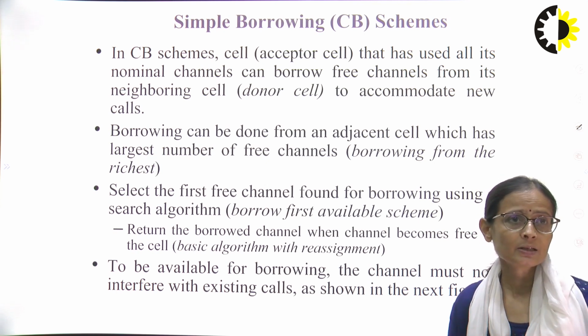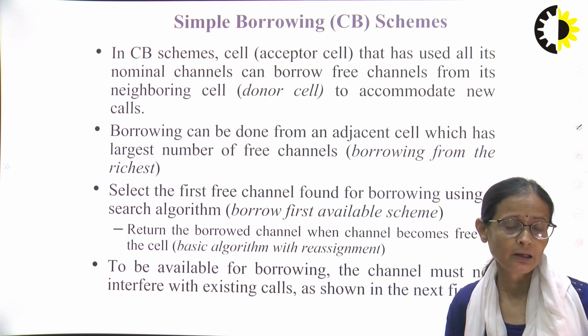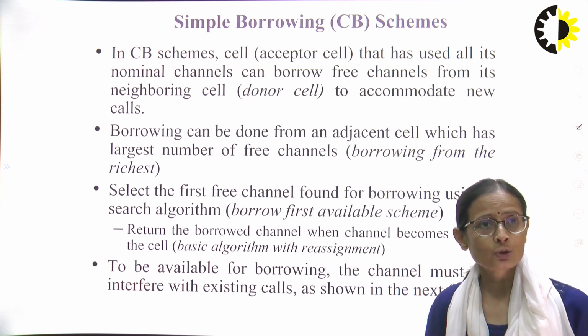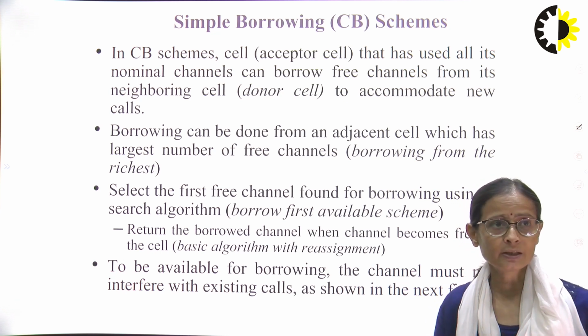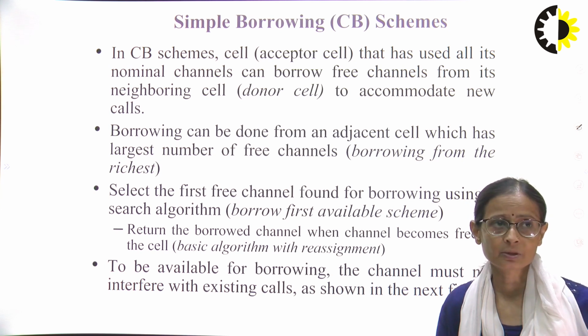So in CB schemes, we have two cells, one is acceptor cell and another one is a donor cell. So who is an acceptor cell? That has used all its nominal channels and wants to borrow the free channel from its neighbor cell,